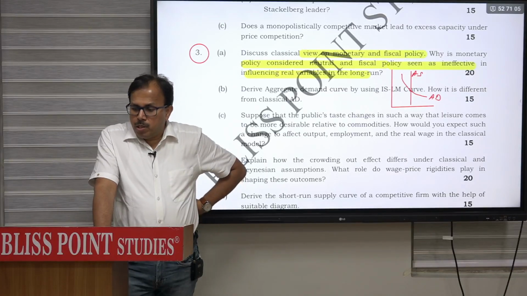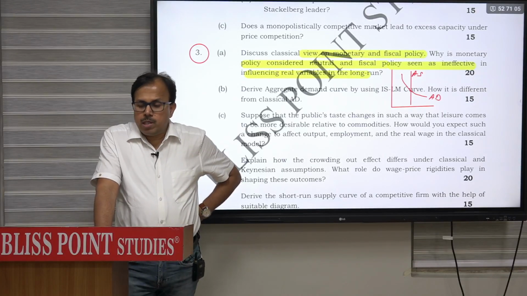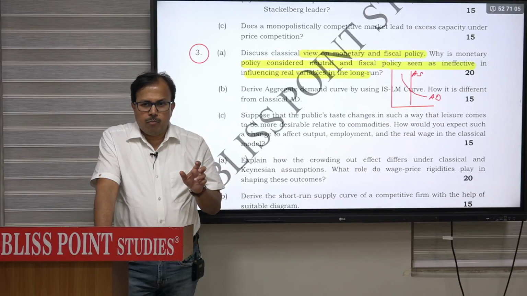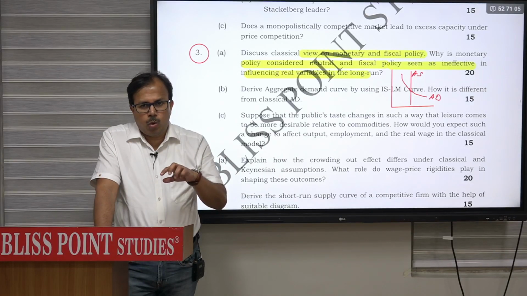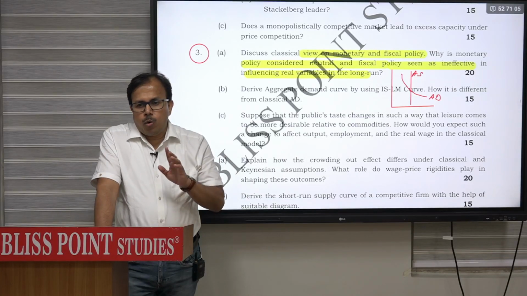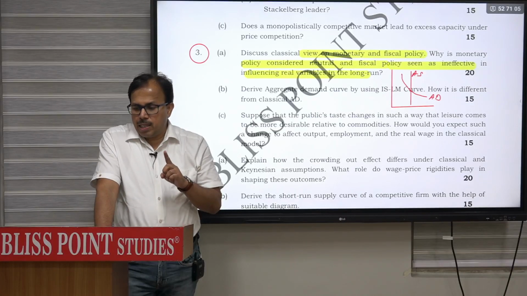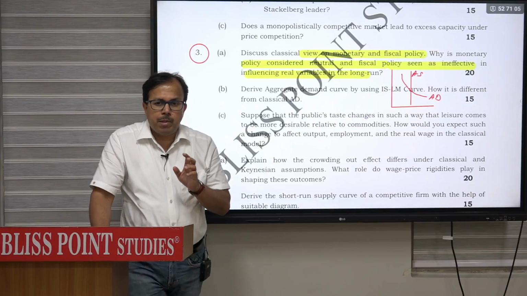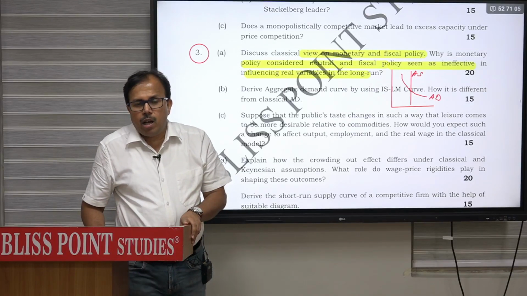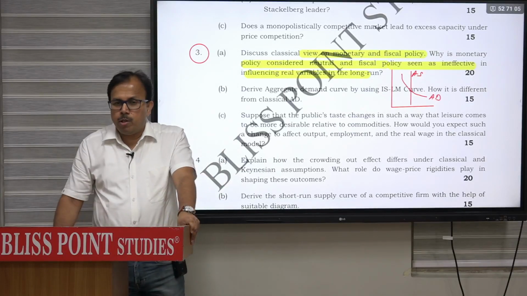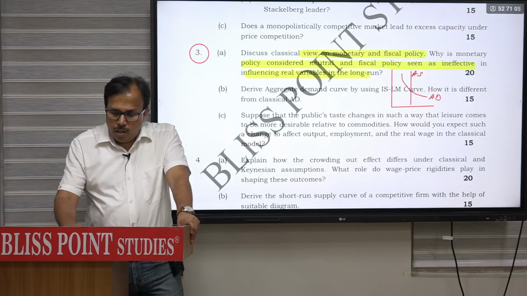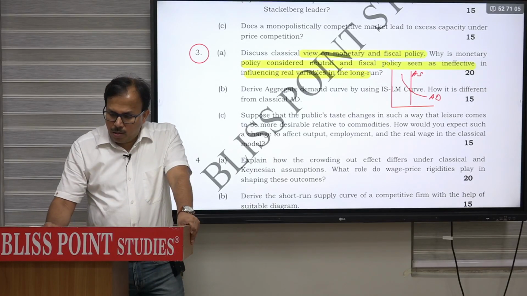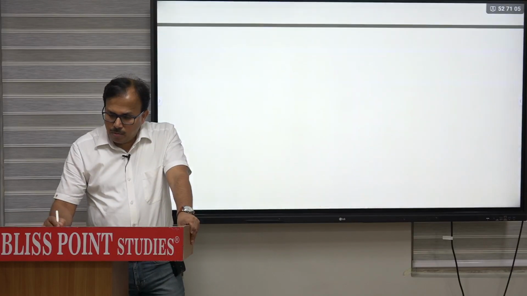And how fiscal policy is ineffective? Fiscal policy is usually ineffective because it will neither affect AS nor it will affect AD. Only one exception is there, and that exception is in the case of income tax rate change. When there will be income tax rate change, then output will be affected because supply curve will shift. When you are answering this part, third A,